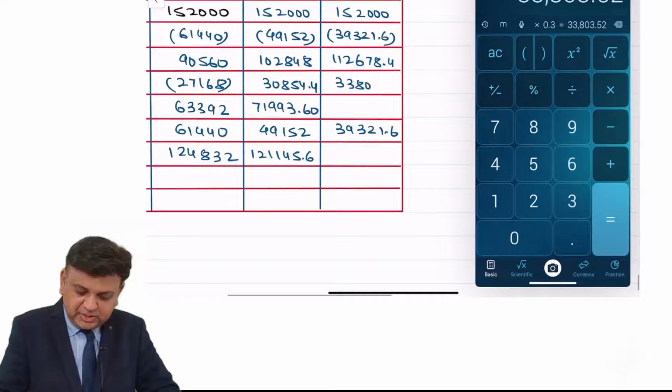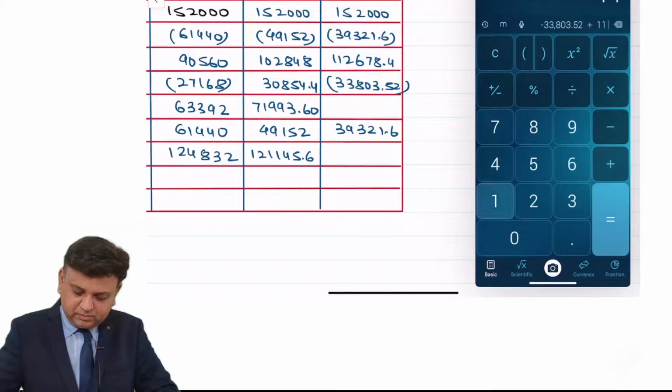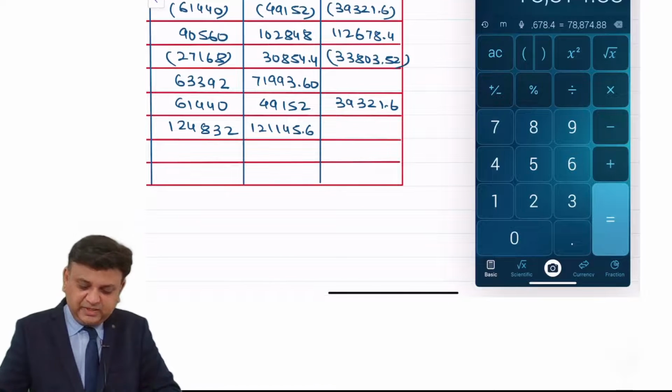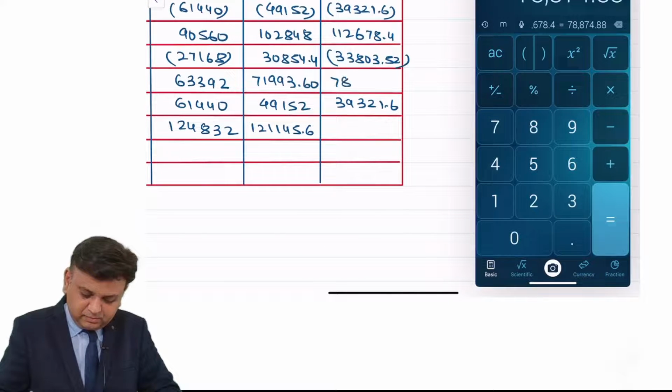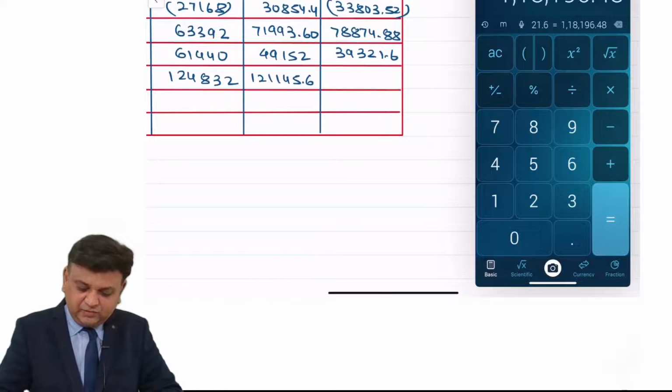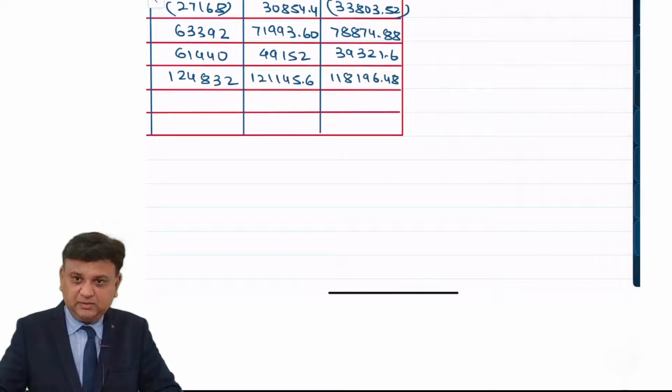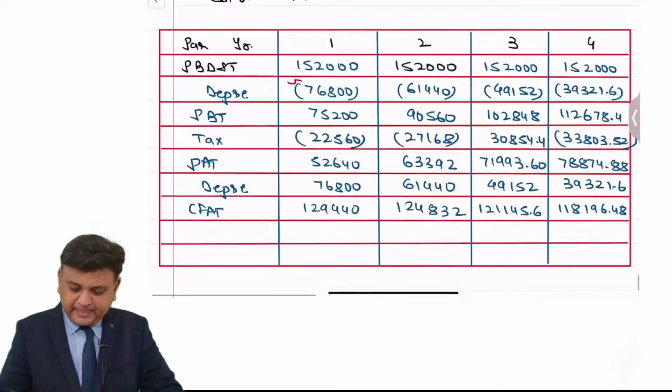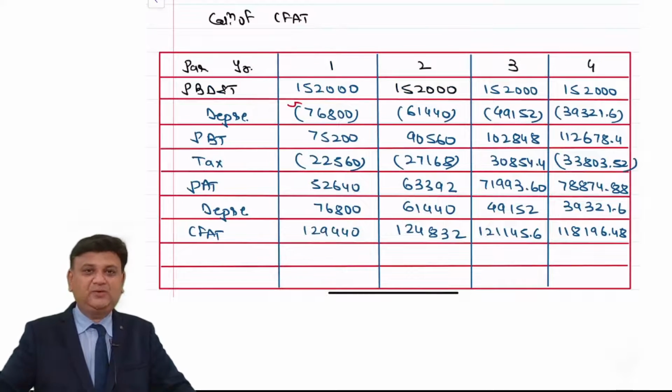Tax is 33,803.52. So it is 78,874.88 plus 39,321.60. It comes to 1,18,196.48. This is the way the cash flow after taxes can be calculated.